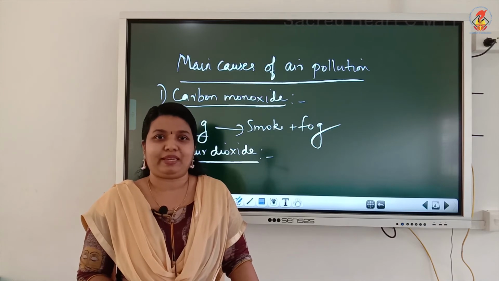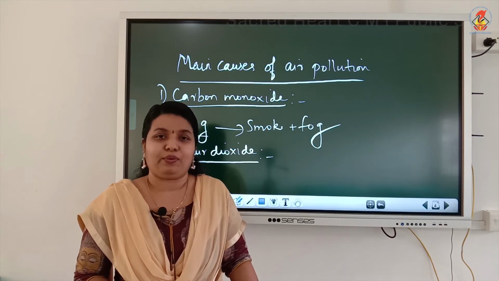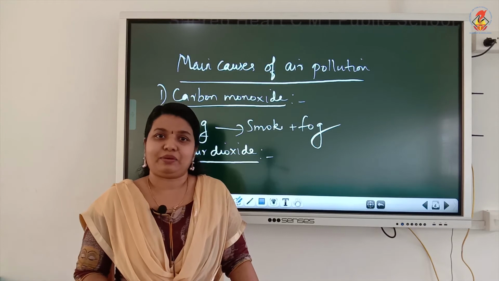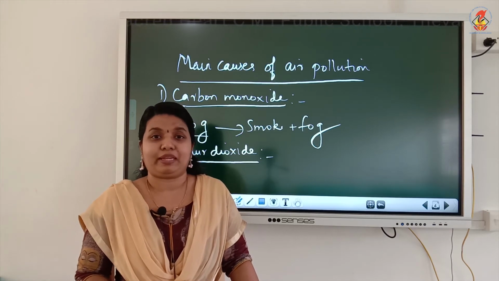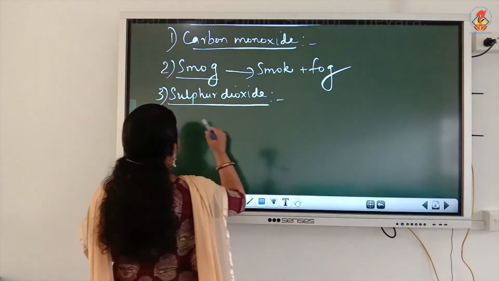Okay, so that's about sulfur dioxide. It is produced mainly by burning of fuels like coal. When inhaled, it can cause diseases including permanent lung damage.